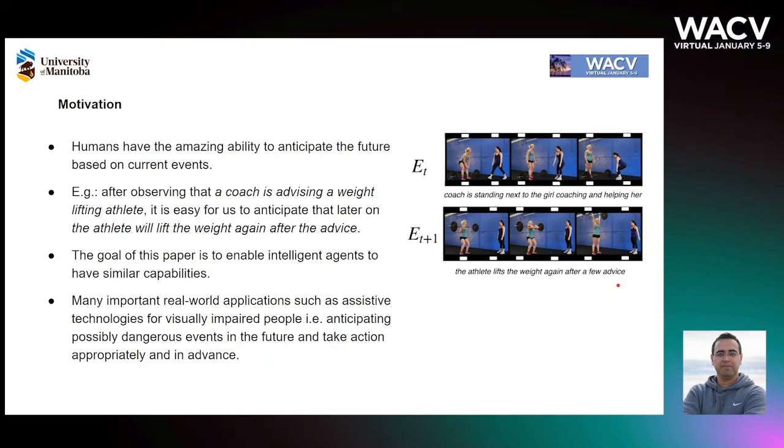This problem has a variety of interesting applications in real-world scenarios, such as assistive technologies for people who are visually impaired. For example, we can consider a system that anticipates the possibly dangerous events in the future and tells the users about it in advance so that they can take proper actions.